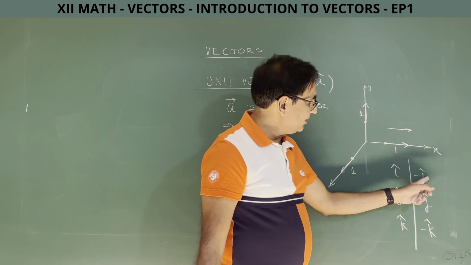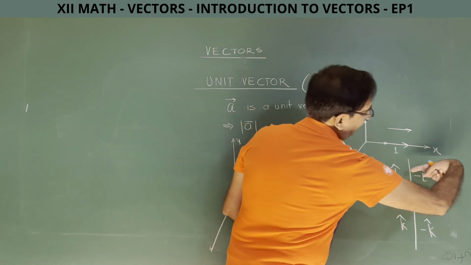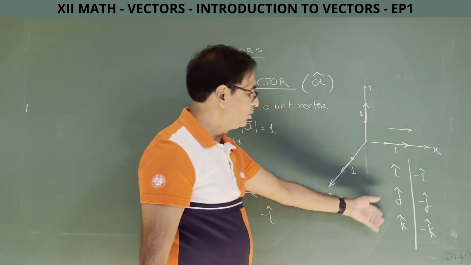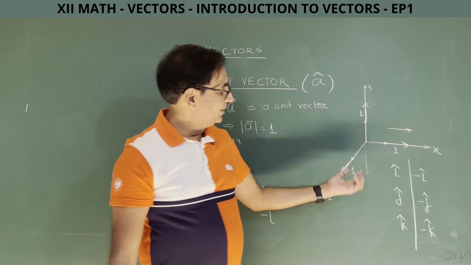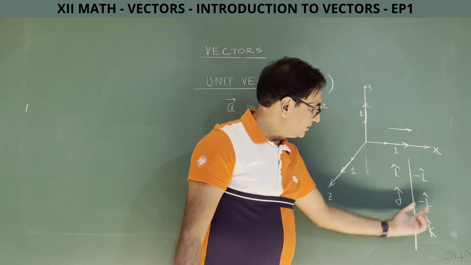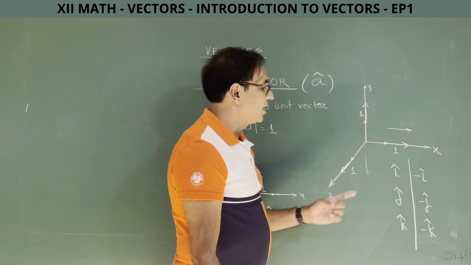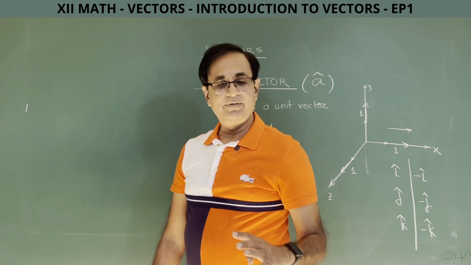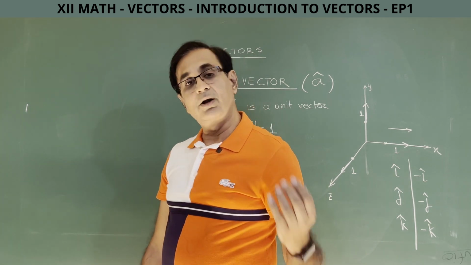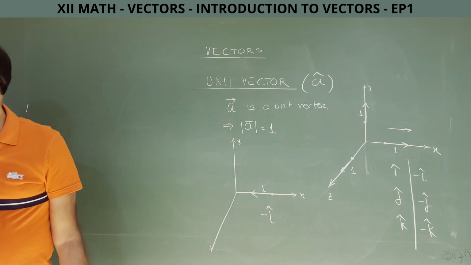So they will be along x axis pointing in this direction, and similarly we will go with j and k. As we go further in the chapter, these unit vectors will be used in each and every numerical. So now you are familiar with 3 very important unit vectors along x axis, along y axis and along z axis, and we have given them special symbols I cap, j cap and k cap.